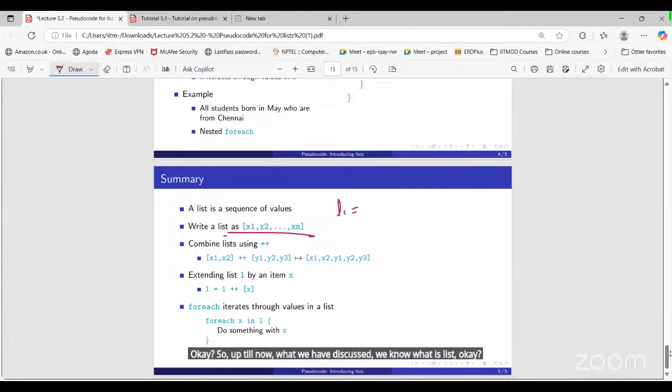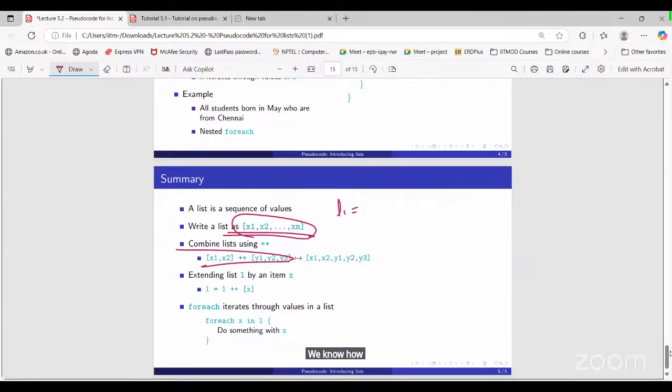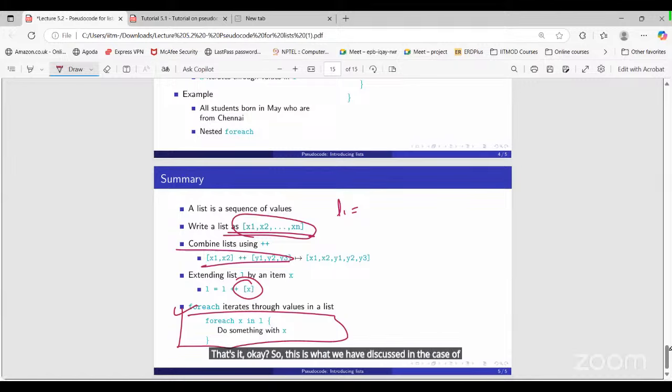We know we can store elements inside the list. We know how we can combine the lists, merge the lists. We know how we can add an element, and we know how for loop works. That's it. This is what we have discussed in the case of CT course week 5.2.